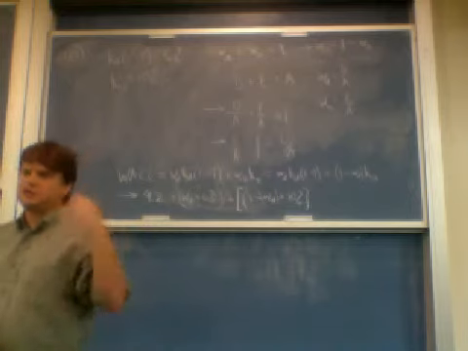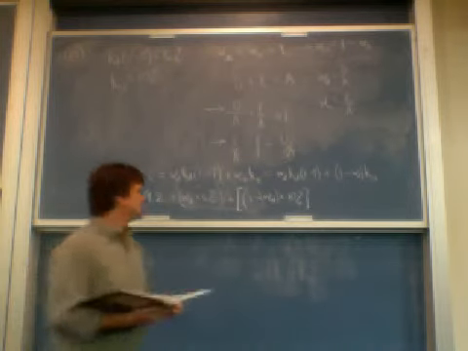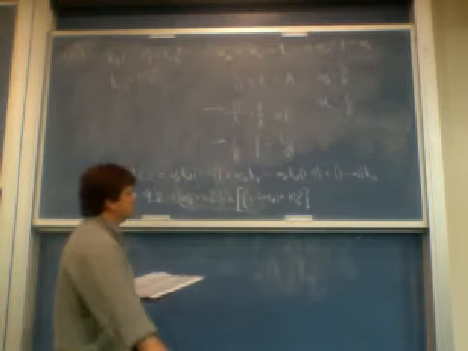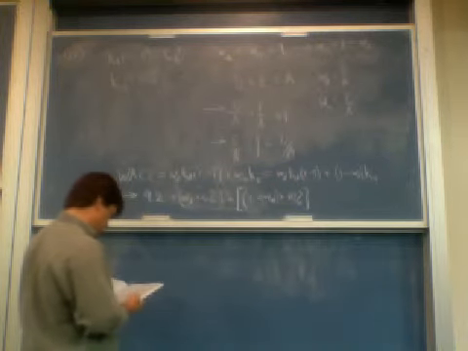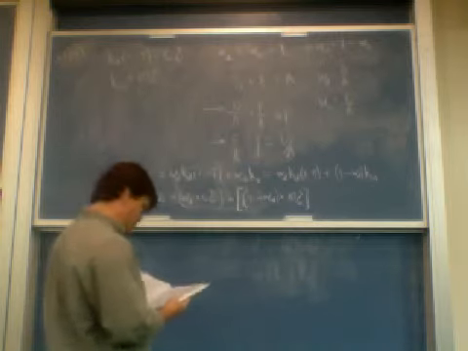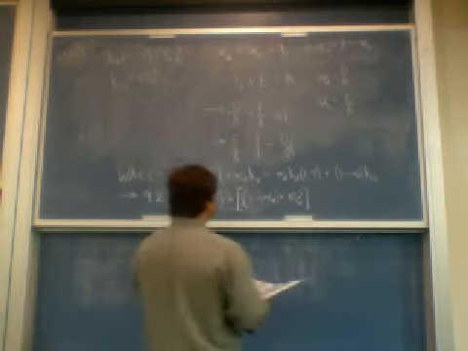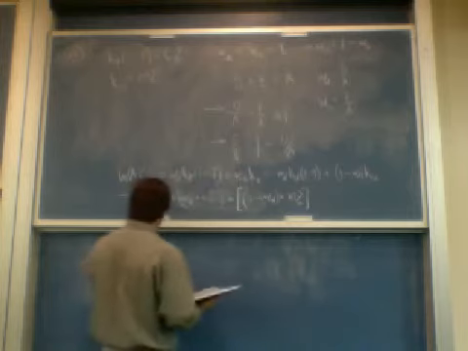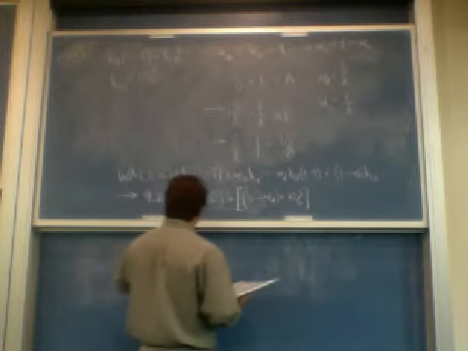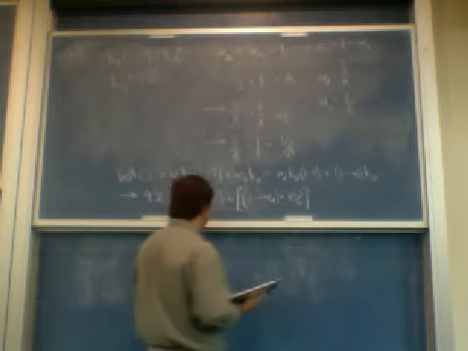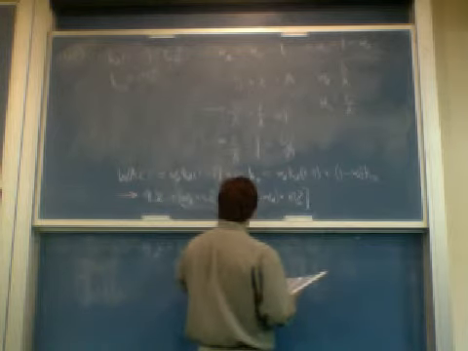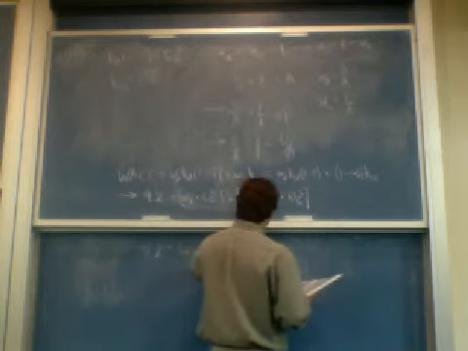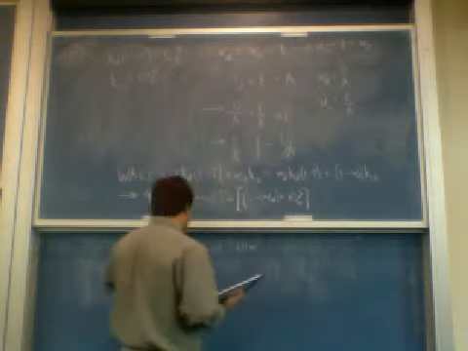But just to make sure, I'm putting a square bracket around it. Solve for W sub D. Let's see. It's 6W sub D plus 10% minus 10W sub D.